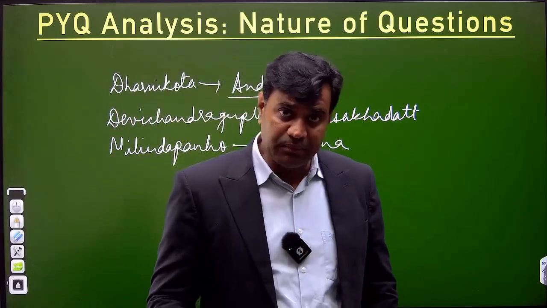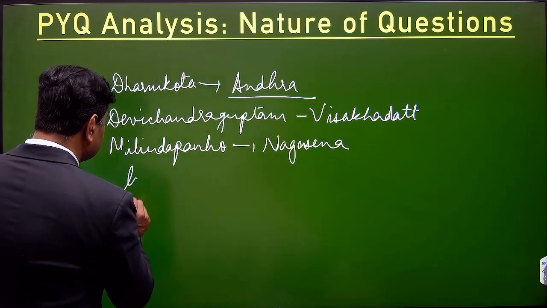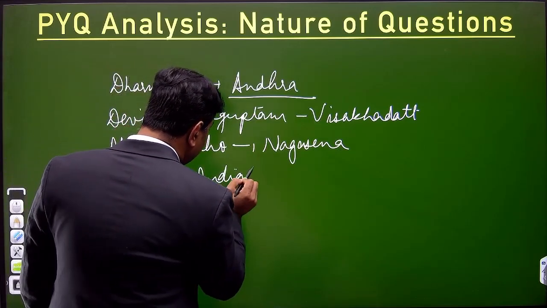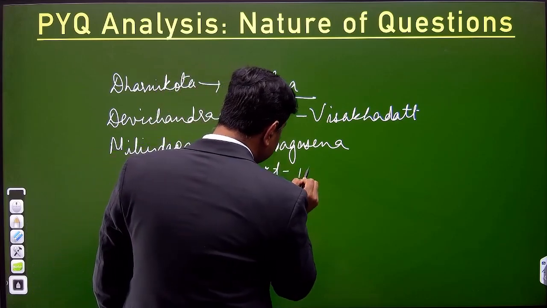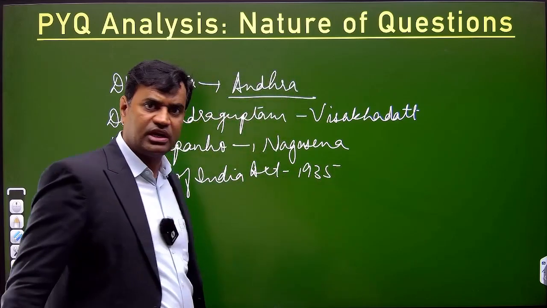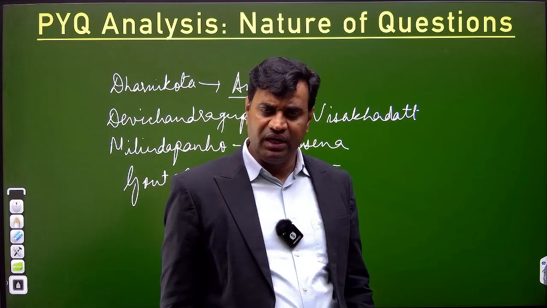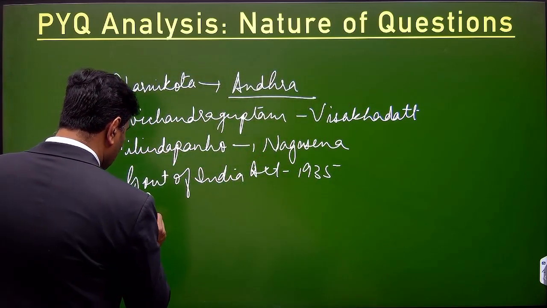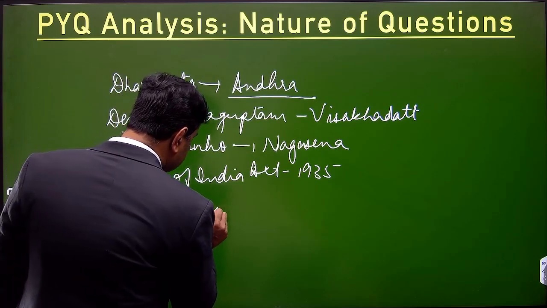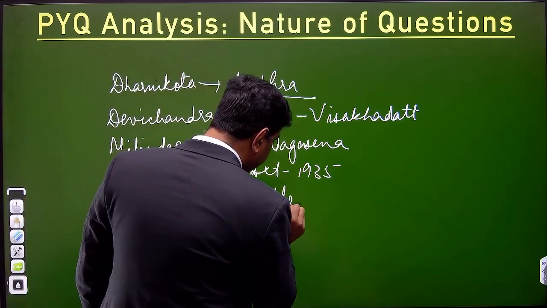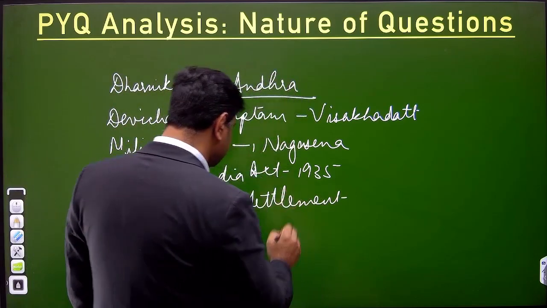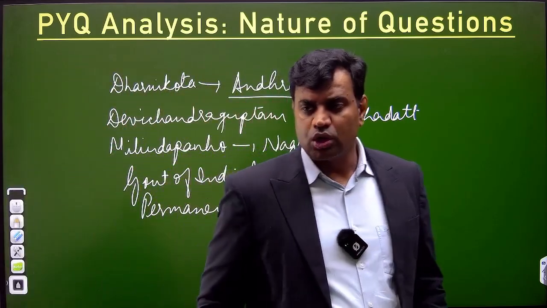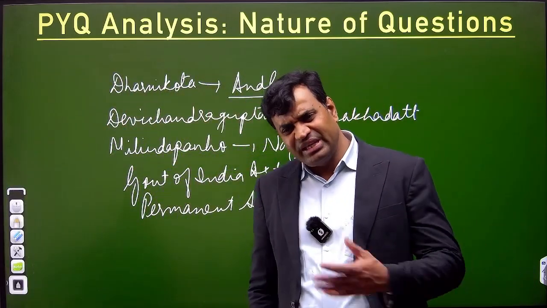Then in modern India, they ask about the Government of India Act 1935. Very expected question. In fact, you will get one question from legislations every time, starting with the Regulating Act of 1773 till the Government of India Act 1935. In economic policies, they asked a question on permanent settlement. Two statements were asked on permanent settlement. Then, as we had discussed, they asked a question on the Constituent Assembly, the first temporary president being Dr. Sachidanand Sinha. So these were the samples.